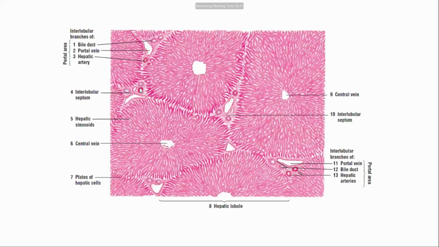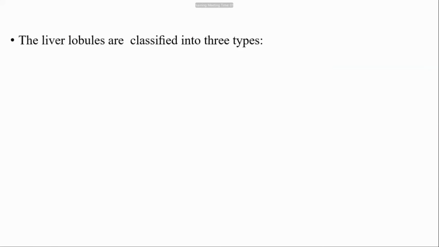This is the portal triad, and this is one lobule, another lobule, another lobule, and the center of the lobule consists of the central vein. And these are the plates of hepatocytes, cord-like structures, all pinkish in color. In between the hepatocytes, the white spaces are known as the hepatic sinusoids. This is also important for exams.